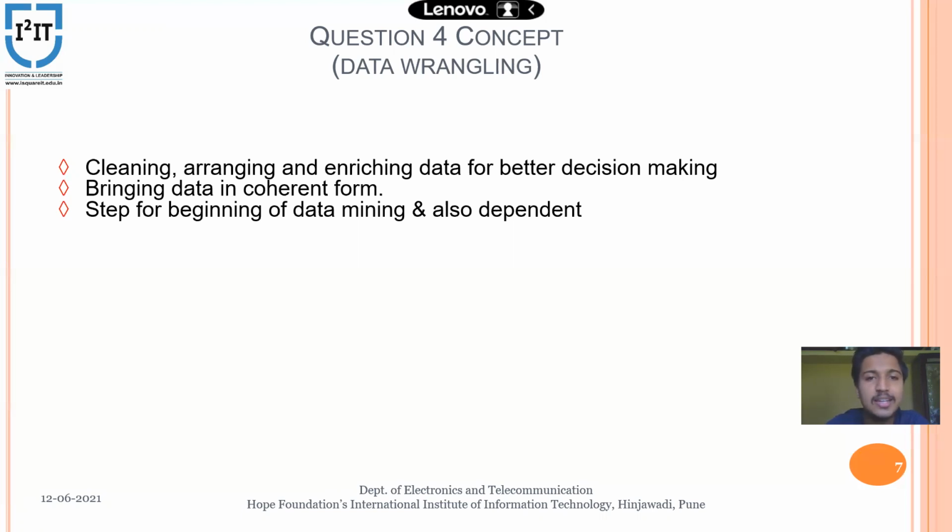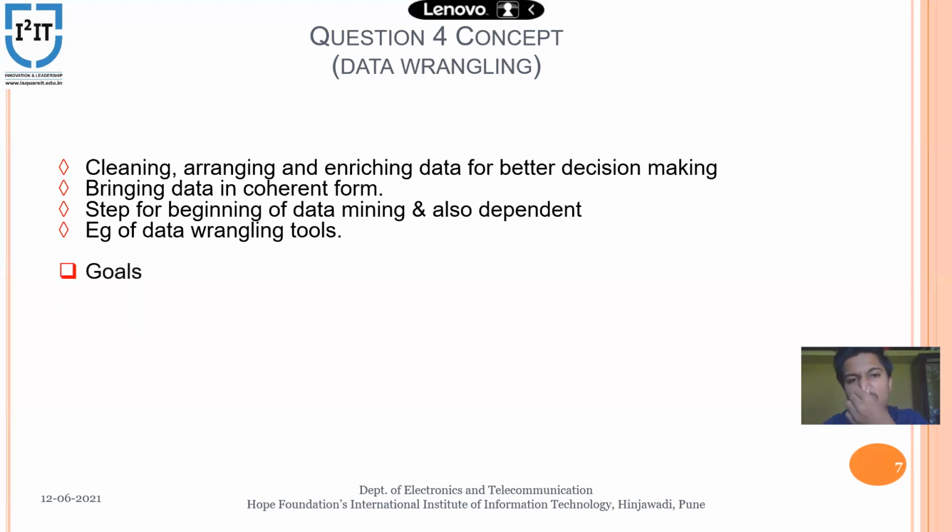So these are the three points of data wrangling. Third is examples of data wrangling tools: Excel sheets, open files, and Python. Python is the main tool used for data wrangling, because we have to sort out the data, clean the data, and modify the data accordingly. For that we have to download a special package for data wrangling.